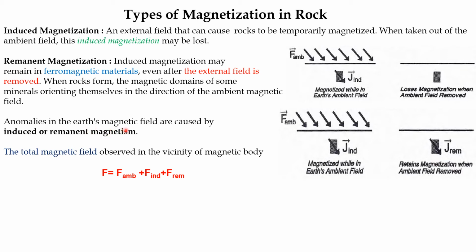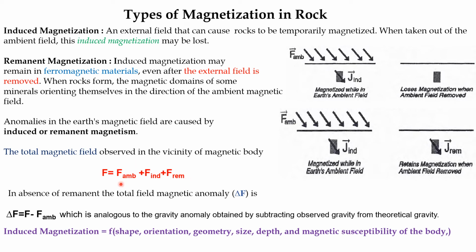The earth's magnetic field anomalies are caused by induced or remnant magnetization, and the total magnetic field that we can observe is the sum of the induced magnetization along with the remnant magnetization. And if we do not have any remnant magnetization, then the magnetic anomaly can be written as the total magnetic field minus the ambient field. You can just remember that this is analogous to a gravity anomaly. When we subtract the theoretical gravity value from the total gravity, we get a gravity anomaly that is similar to the magnetic anomaly.